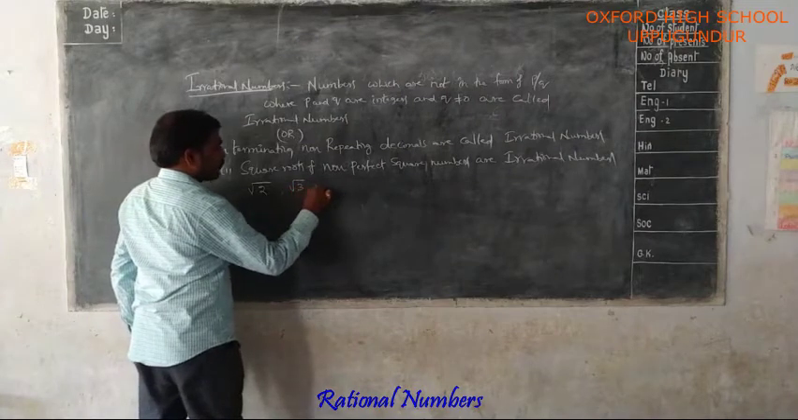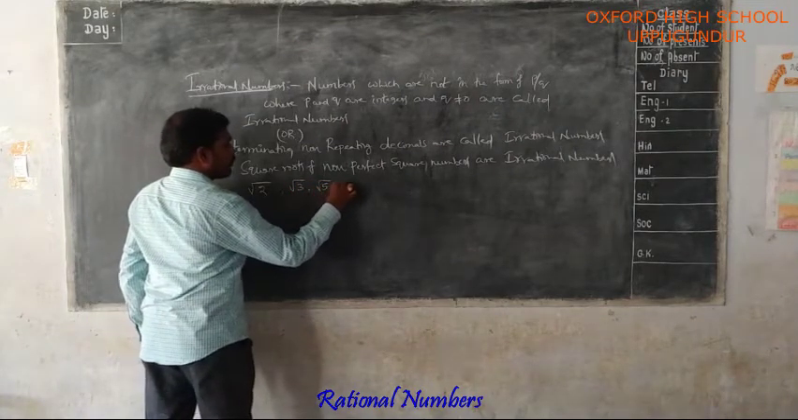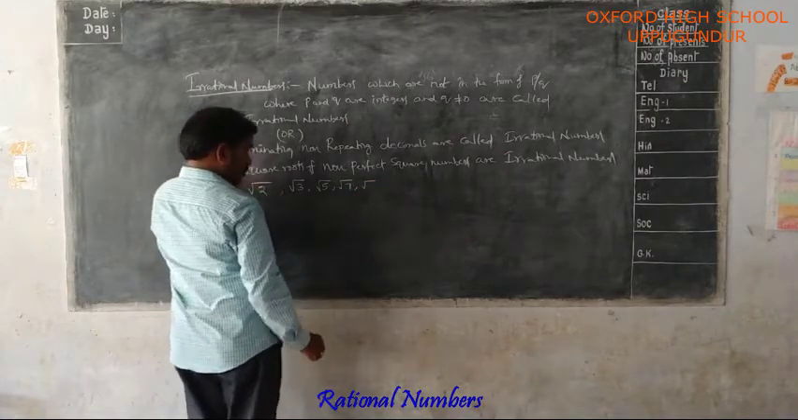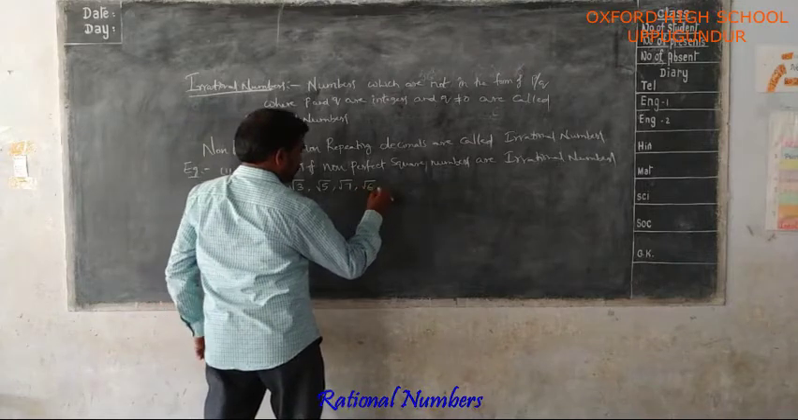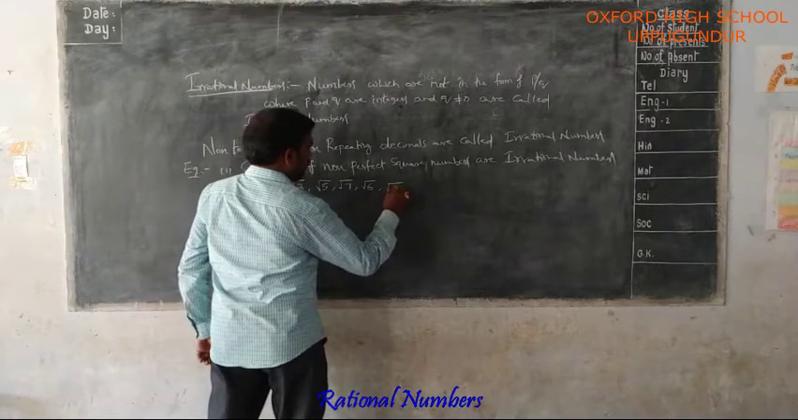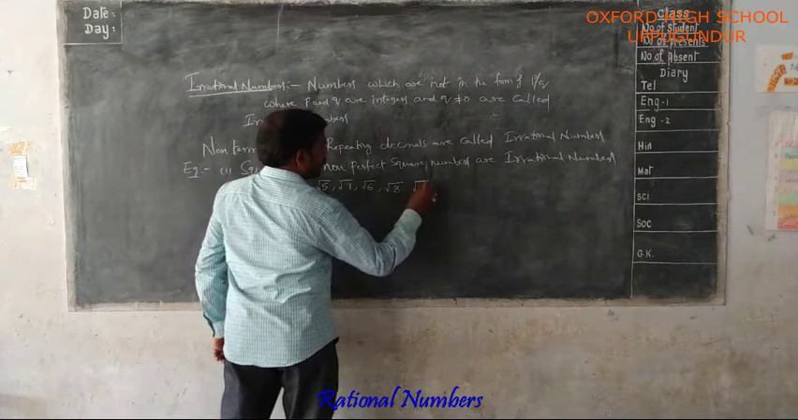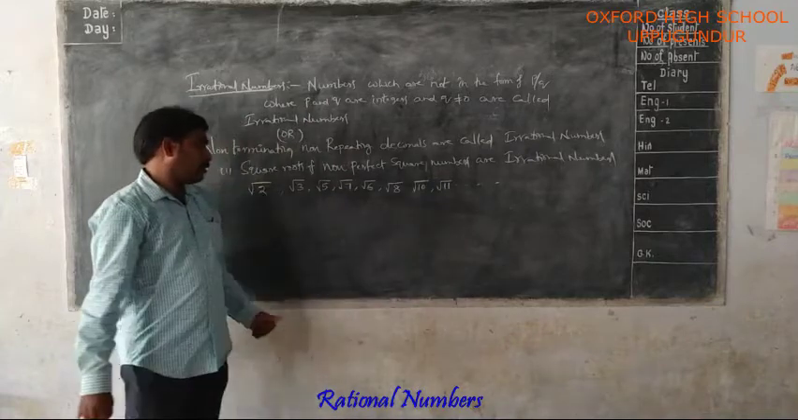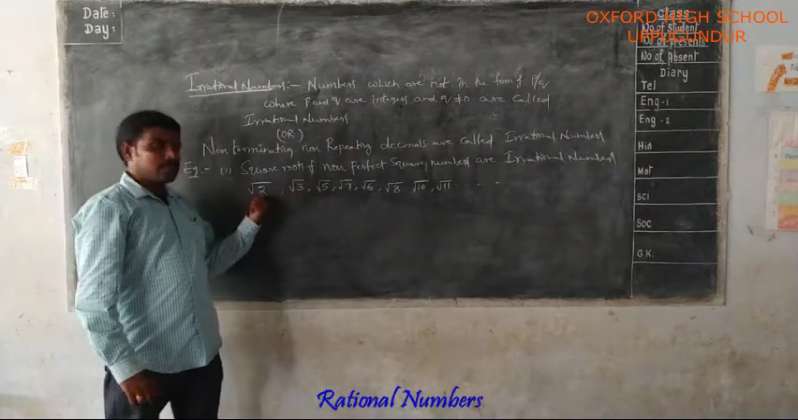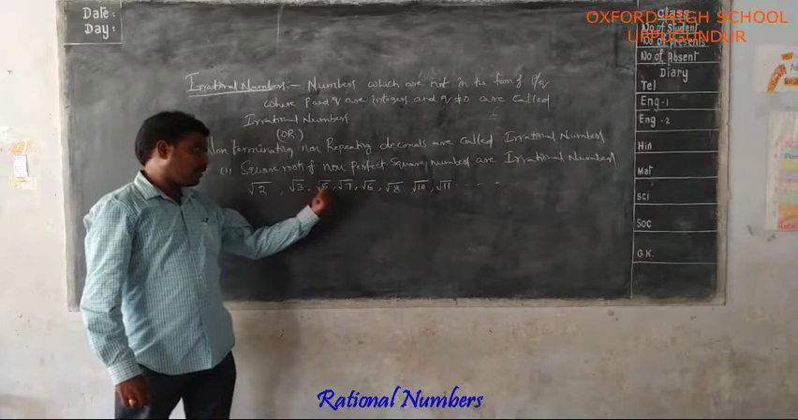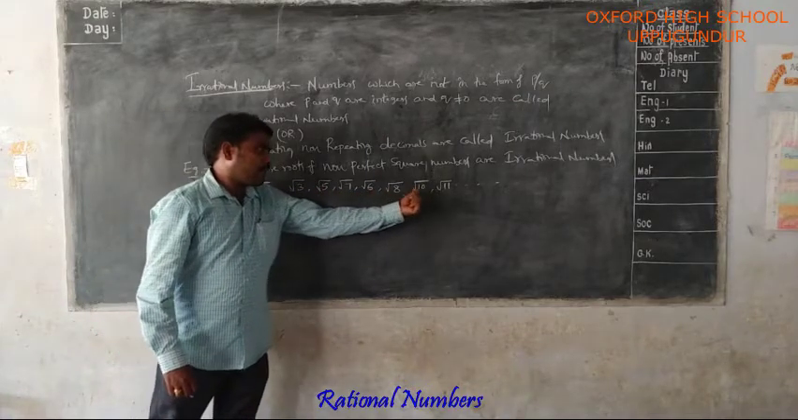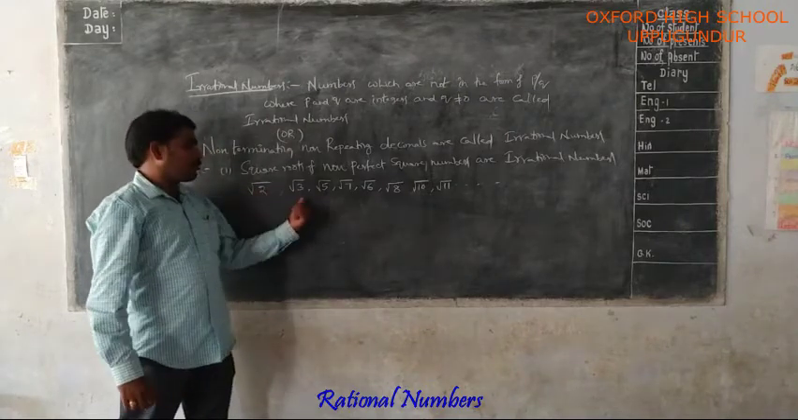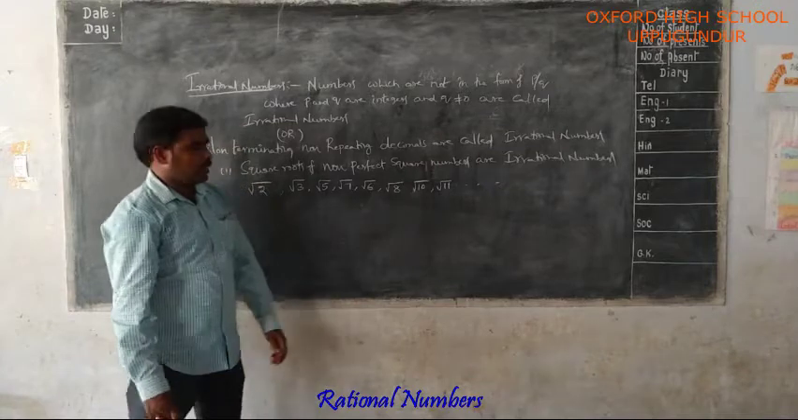Root 3, root 5, root 7, root 6, root 8, root 10, root 11, and so on. All these are non-perfect square numbers. 2 is a non-perfect square, 3 also, 5, 7, 6, 8, 10, 11, all these are non-perfect square numbers. So, square roots of non-perfect square numbers are irrational numbers.